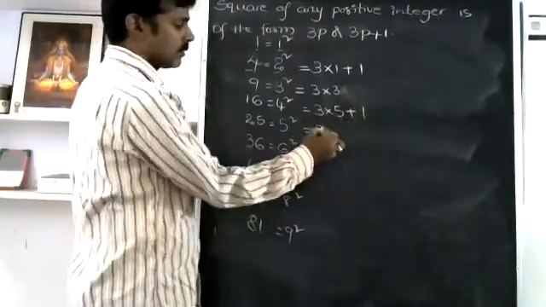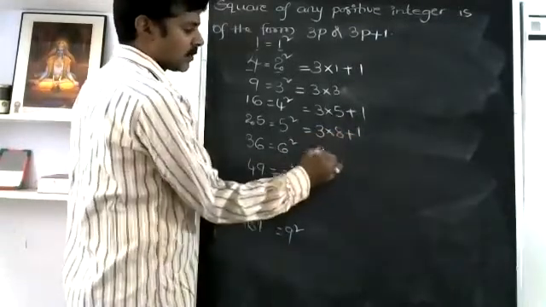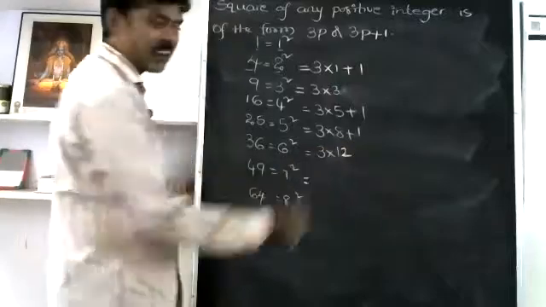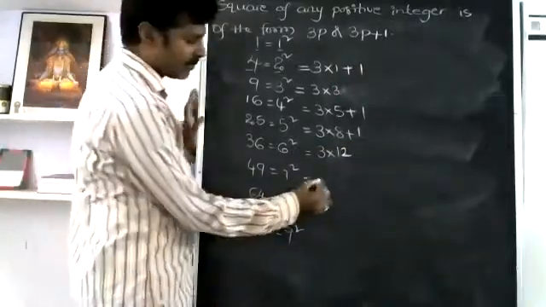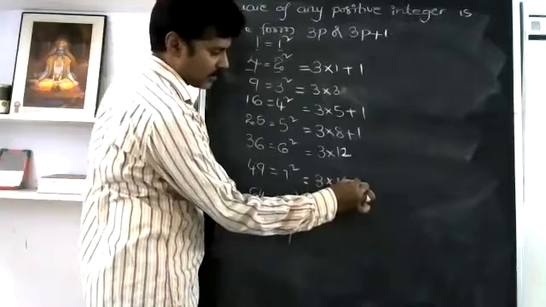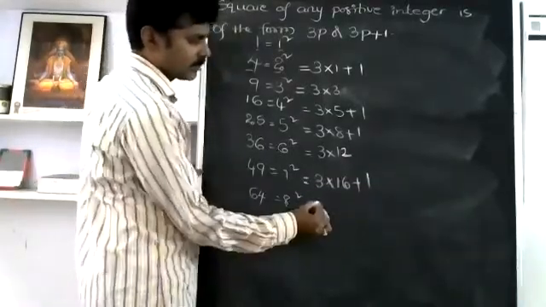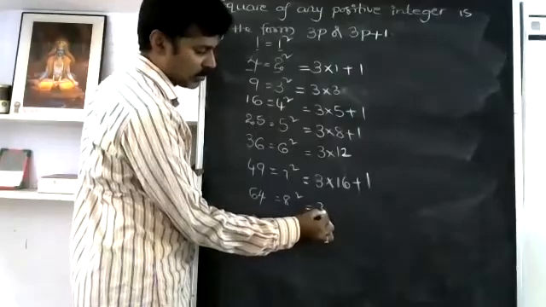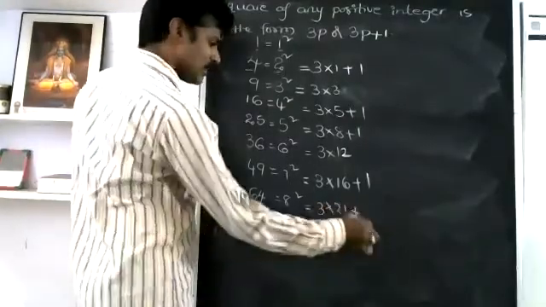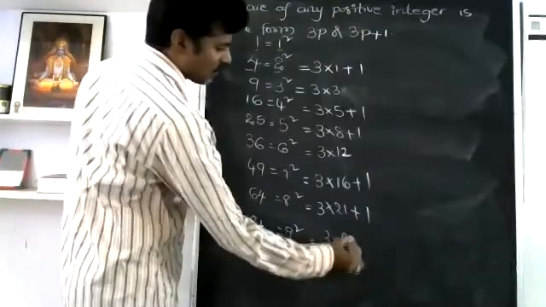Then 25. 3 into 8 plus 1. Very good. 36. 3 into 12 plus 0. 49. Make it quick. 3 into 16 plus 1. Good. 64. 3 into 21 plus 1. Very good. 81. 3 into 27 plus 0. Very good. What about 1?